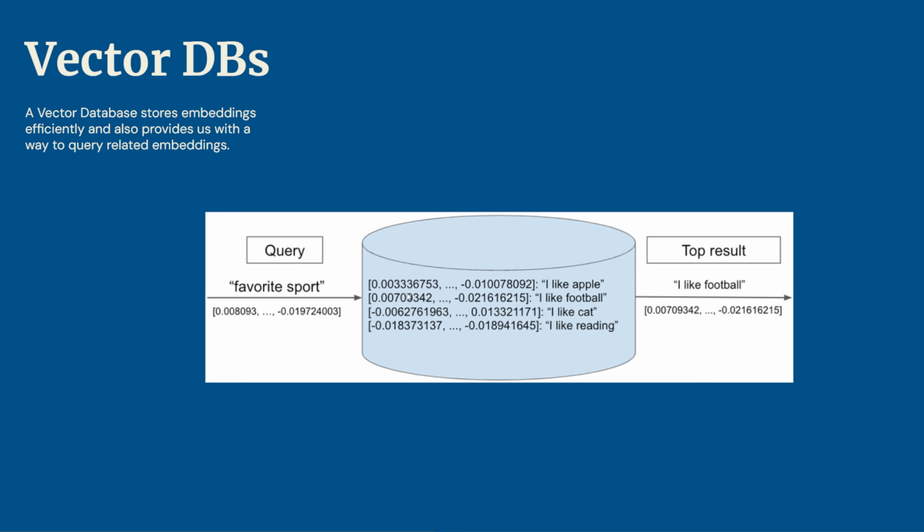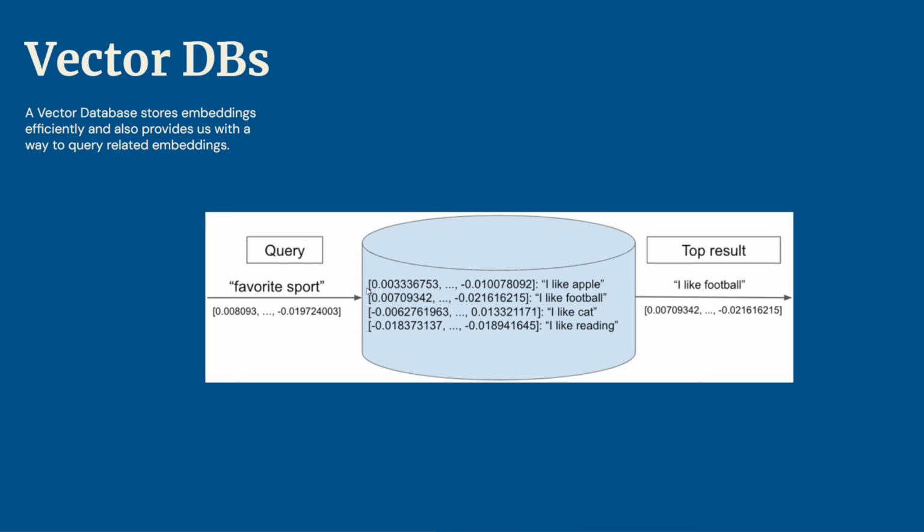So as an example here, if we have a query, favorite sport, we can't just match the text favorite sport against all these embeddings here because it's just numbers, right? What we can do is first encode that as an embedding itself, so run that through the embedding model to get an embedding for that, and then we'll give it to the vector database to match against all the stored embeddings, and it should produce I like football, because that's obviously going to be the one most closely related to favorite sport. This whole concept right here is the R in RAG, retrieval.